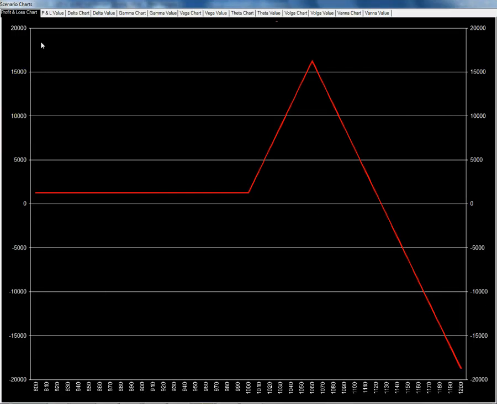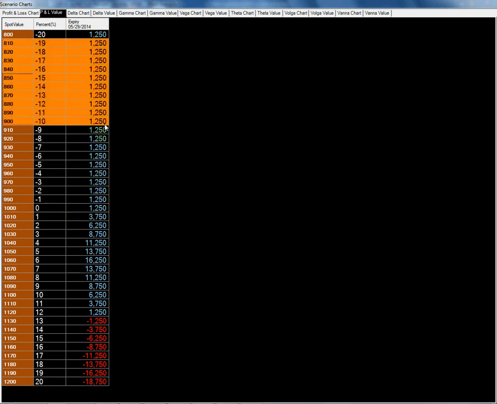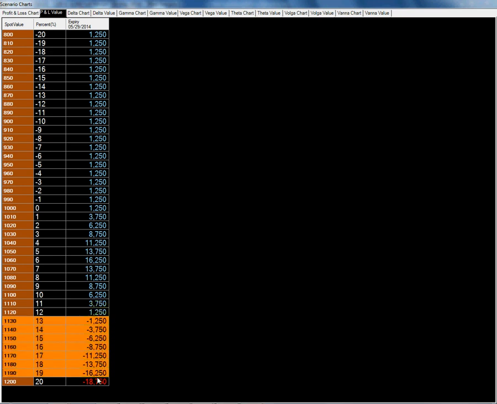I can show you the payoff table also. On the downside I am making 1250 rupees profit. As soon as the market starts going above 1000, my profit is increasing from 1250 to 3750 to 6250 and so on. At 1060 I am having the highest profit of 16250. After that my profit starts reducing. I can keep my stop loss somewhere around 1100, 1110 or 1120, and above 1120 my loss will start generating.